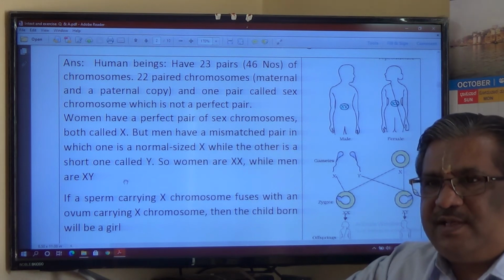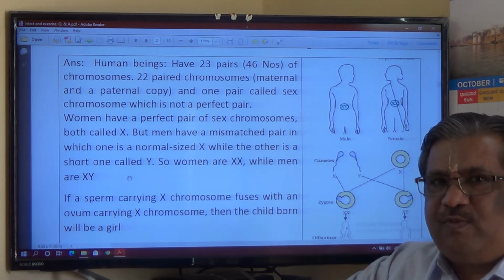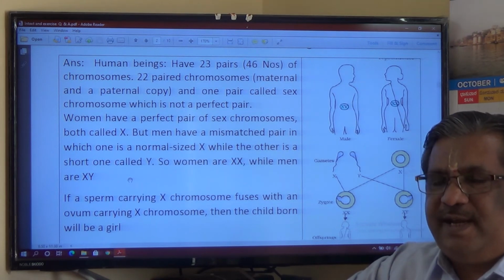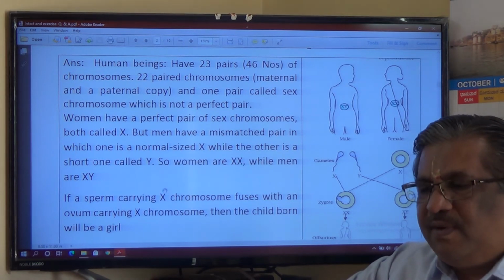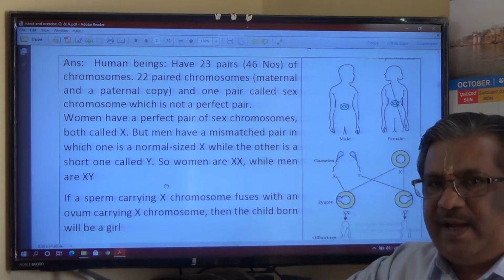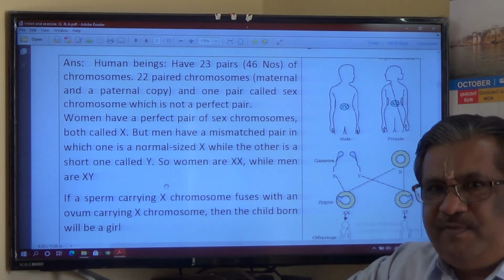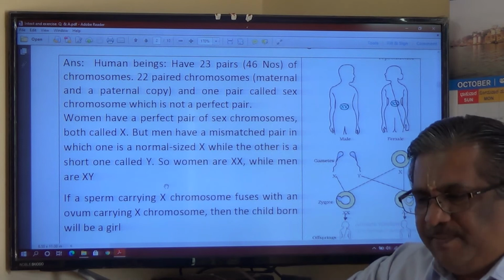That is, one is a longer, normal-sized chromosome and another is a shorter chromosome. The shorter chromosome is named Y, and therefore man is represented by XY, whereas woman is represented by XX, because both of the sex chromosomes of the female are the same.